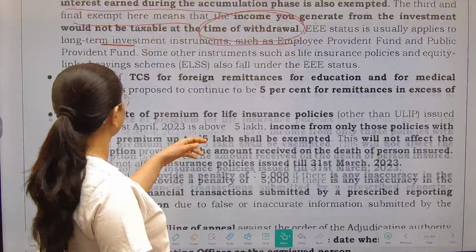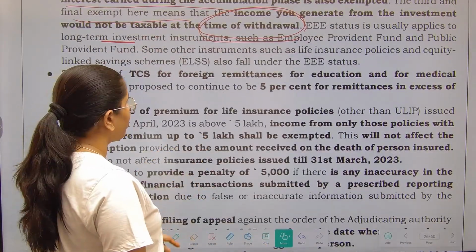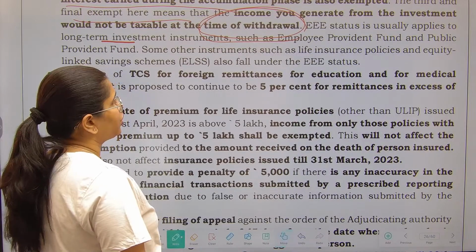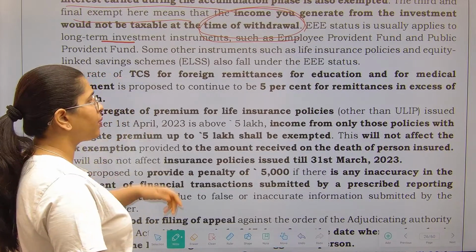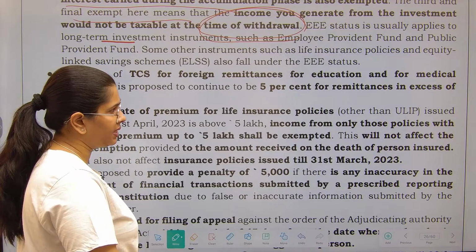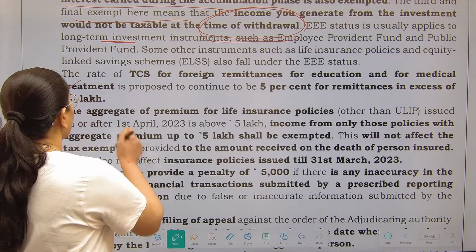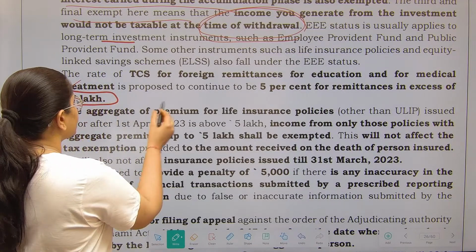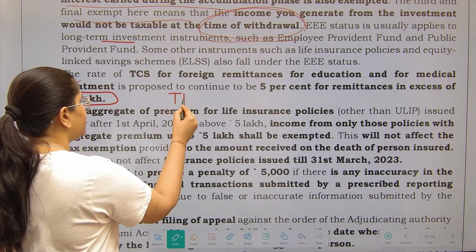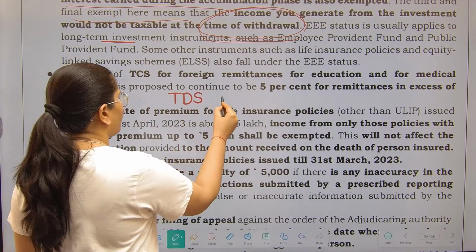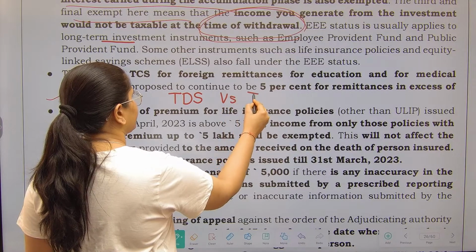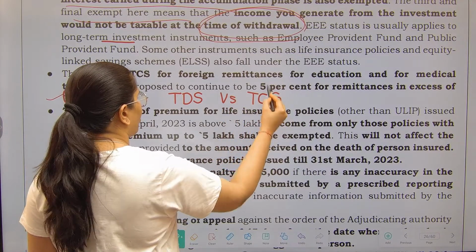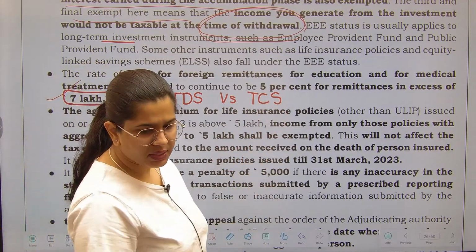Now next, see, the rate of TCS for foreign remittances for education and for medical treatment is proposed to be 5% for remittances in excess of 7 lakhs. Now first you guys have to tell me what is the difference between TDS versus TCS?